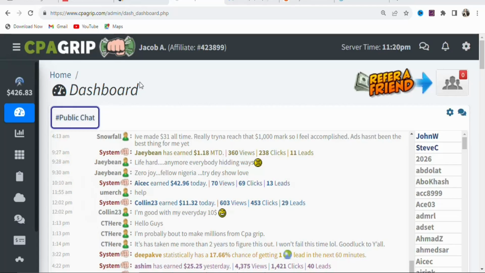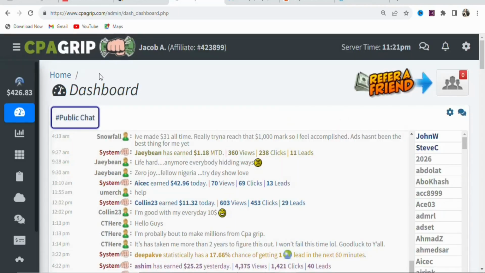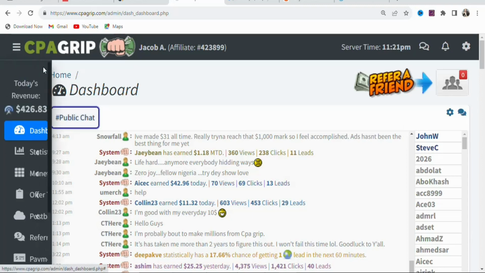Now let's get into the details. The first step is that you have to join a CPA marketing network. You can join CPA Build, you can join CPA Lead, Max Bounty, or any network that you want. In this case, we are using CPA Group. So what you have to do is create an account. It is available worldwide. Once you create your account and log in, you have to come right here.